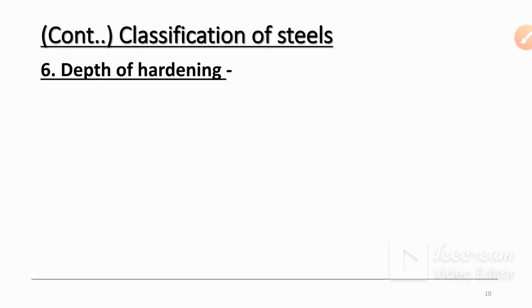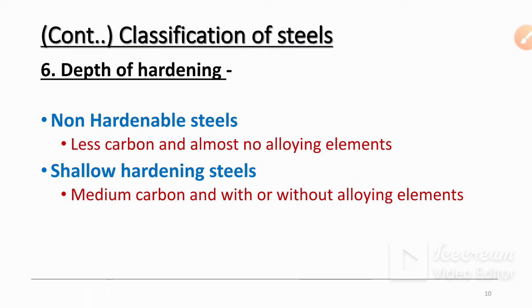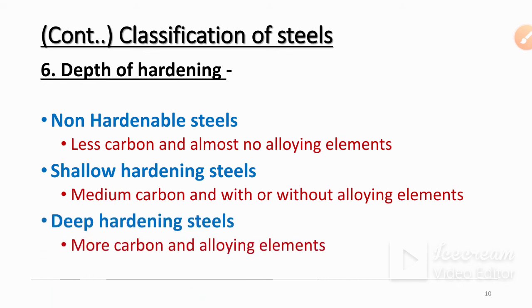Next is depth of hardening. Based on the depth of hardening, we can classify steels. Non-hardenable steels: less carbon and almost no alloying element is there. Shallow hardening steel: medium carbon steels with or without any alloying elements. Then deep hardening steels: more carbon and alloying elements are there.